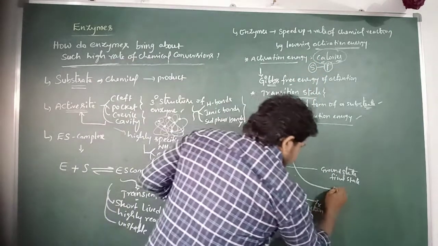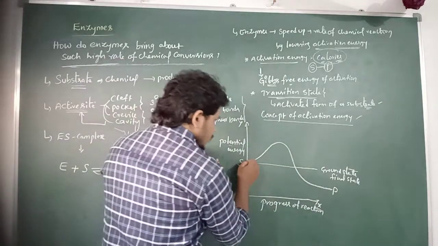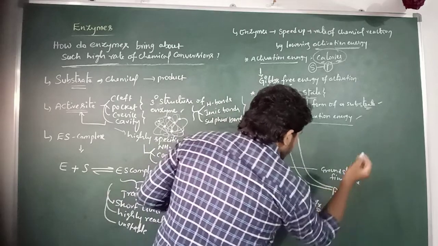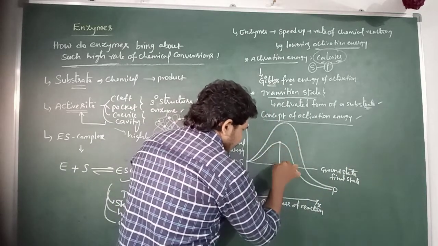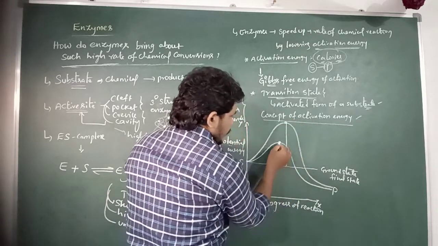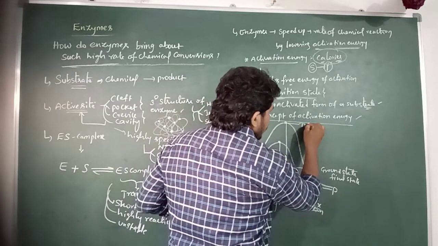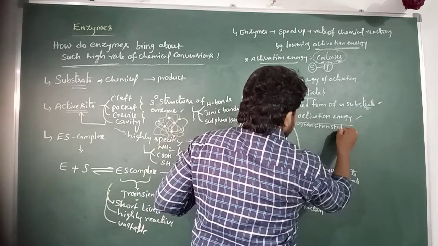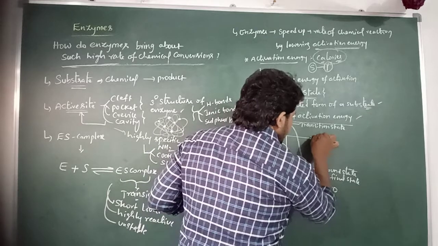So the substrate molecule is converted into product, and this is the transition state of the substrate molecule.